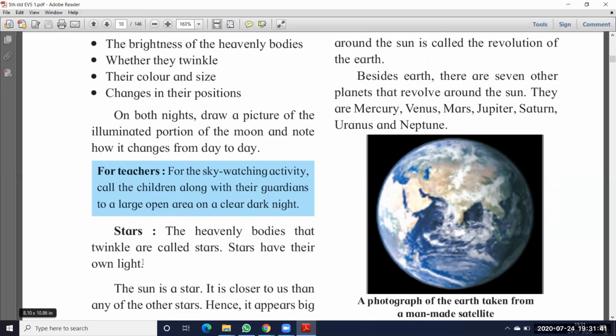Suppose we are all living on earth. Earth does not have its own light. When the sun comes, then only we get light, and we call that daytime. But stars are not like that. Every time, they have their own light.